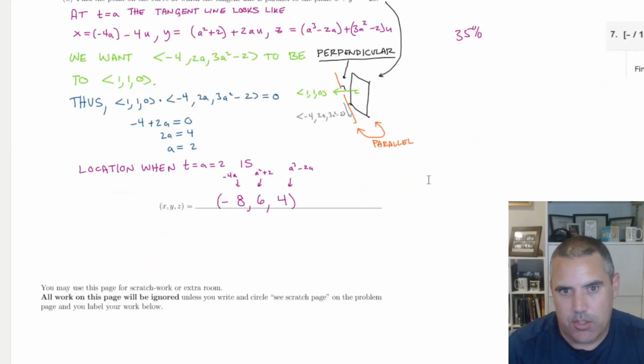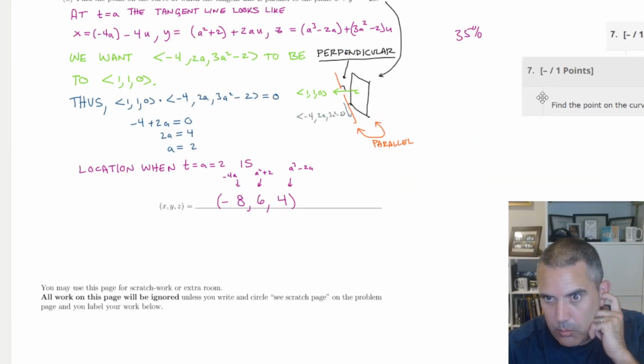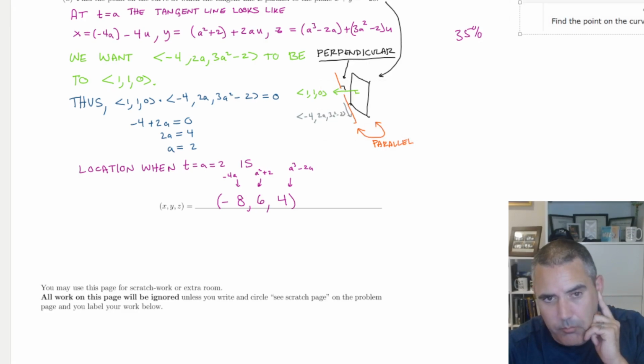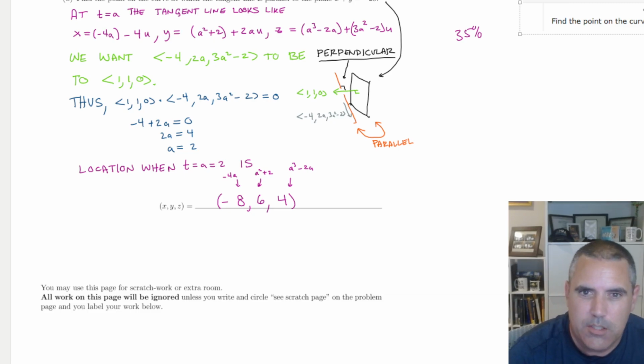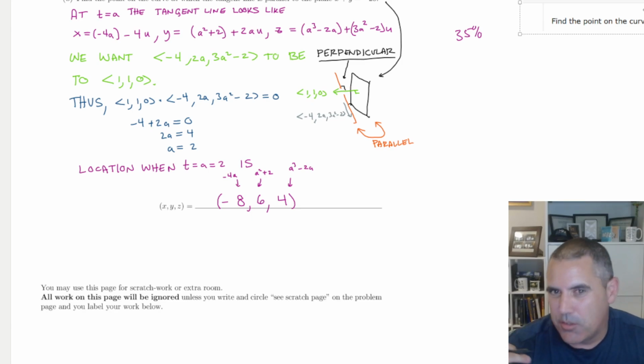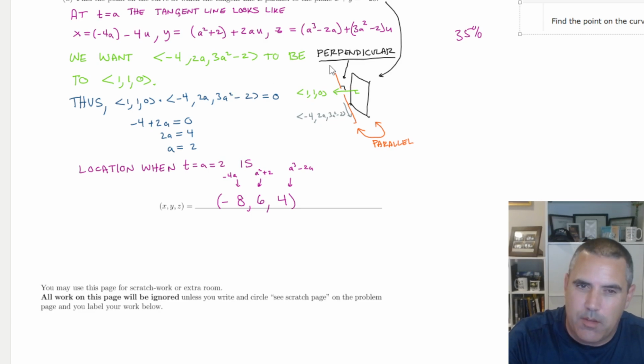The last question was from this recent homework question here. And I thought this would be a challenging one for students to finish because you had to think through the same thoughts you had to think through in the homework, which was that the direction vector for the line is perpendicular to the normal vector for the plane in order for them to be parallel. I go through that in more detail.